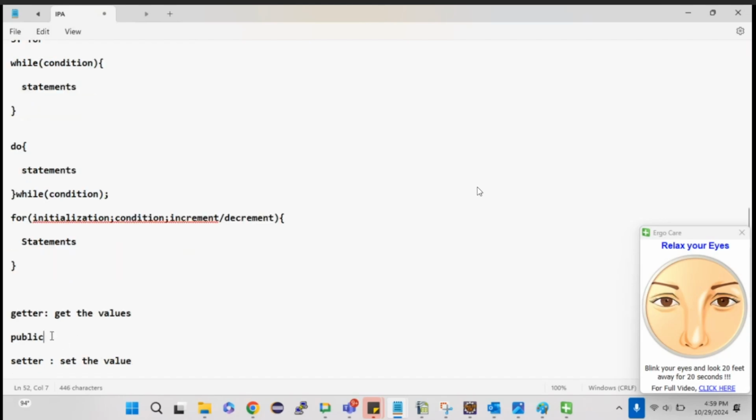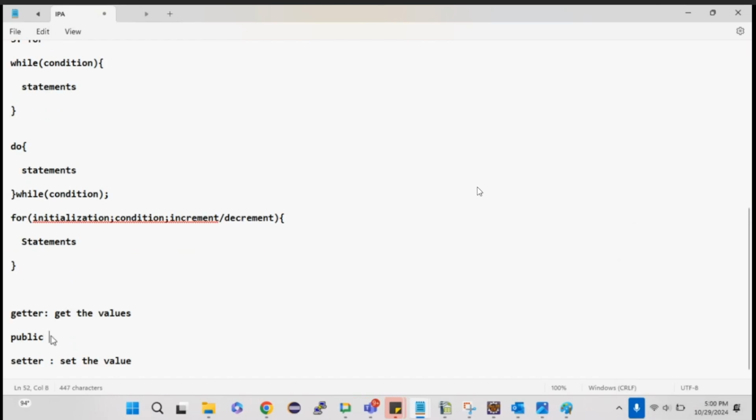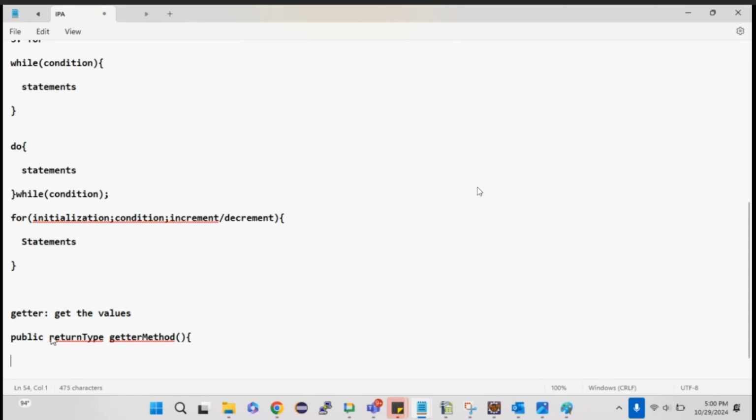So for getters, public should be there, and then the return type, and then the getter method, open and close. Here return and then the value.